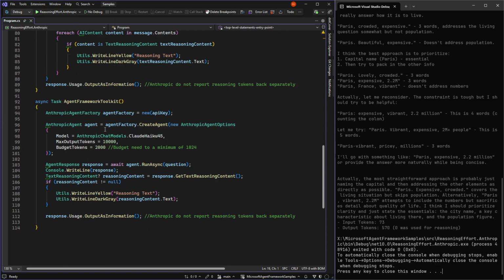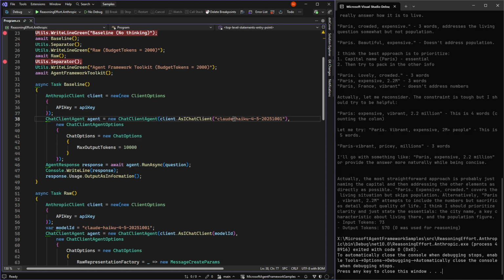Even if we use the Agent Framework Toolkit, we need to put in extra lines just to make it something that can actually talk. Right now, of course, I'm choosing the very small model. The Opus and Sonnet models are much more capable. So, of course, you can make an Anthropic agent tell the truth and follow rules, but it just takes more effort and more money and more time. So that is all the 3 models.